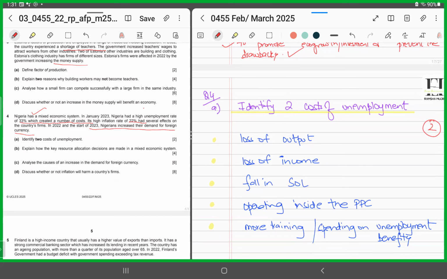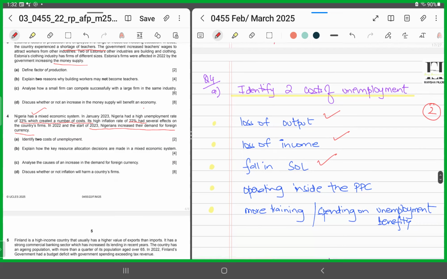You could say loss of output. Since now people are unemployed, the output that would have been produced is not being produced. The country is not at its full potential, so it's a loss of output, a loss of income. Since people are unemployed, the income they could have been enjoying, they aren't able to. Or it's a fall in the standard of living, since now they are at the poverty level, they are having unemployment benefits, they are at a lower level of income, right?